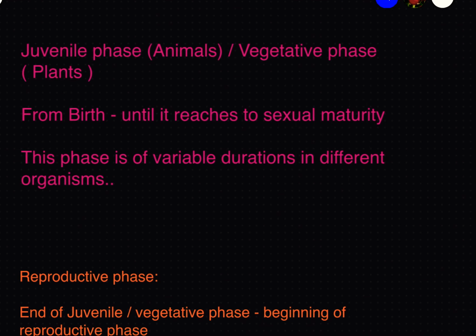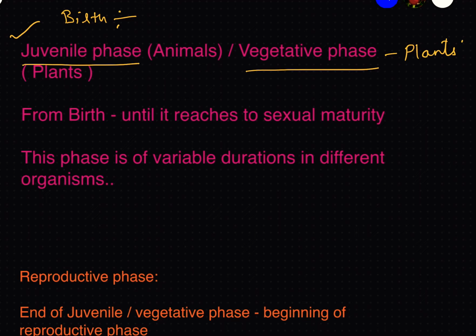So right from the birth, immediately after the birth of an organism, the organism enters the juvenile phase. In animals we call it a juvenile phase, and in plants we call it a vegetative phase, right? So immediately after the birth of an organism, the organism enters into which phase? It is the juvenile phase or the vegetative phase.